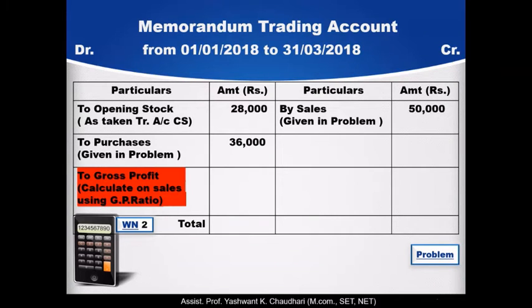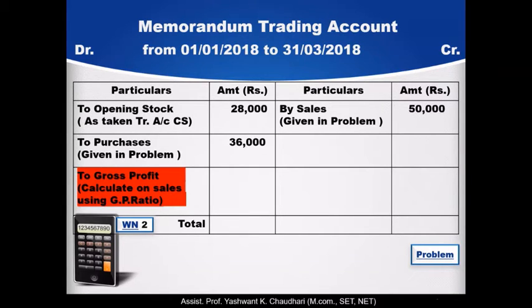Now after preparing the trading account, finding the gross profit, and then finding the GP ratio, also known as GP rate, we will open the memorandum trading account, and this account is prepared to find out the closing stock on the date of fire. Remember, on the date of fire.